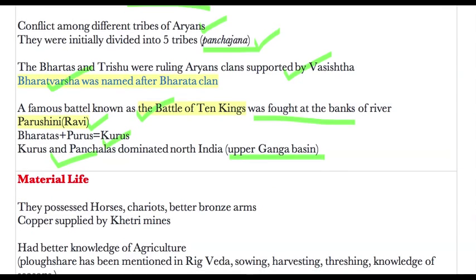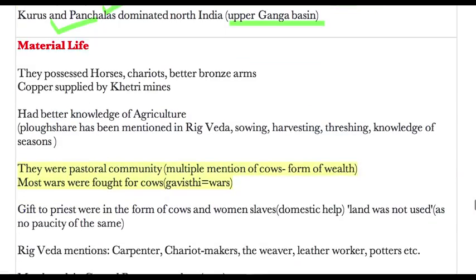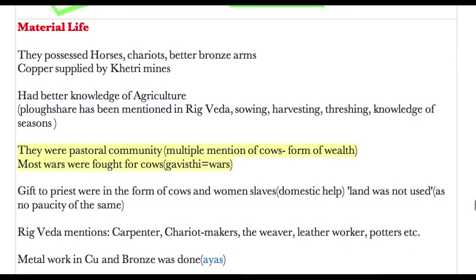Then we'll come to material life. What were the material advancements? The Aryans possessed horses, chariots and better bronze arms. Copper was supplied to them from the Khetri mines. Then they had a better knowledge of agriculture. The plowshare has been mentioned in the Rig Veda. Sowing, harvesting, threshing and knowledge of the seasons were also known.